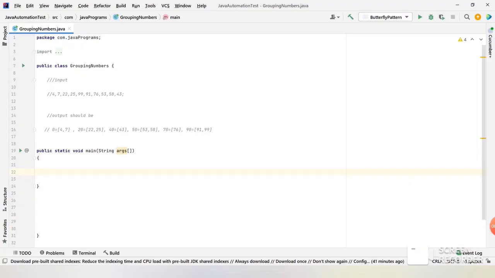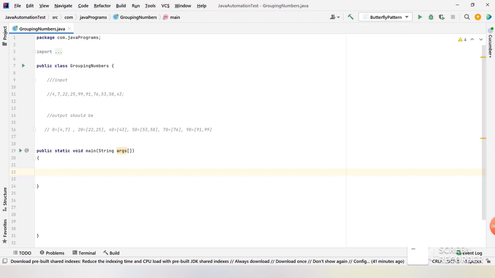Let me start implementing with the collections concept. Later, I will derive it into Java 8 streams, and we will minimize the code and write it in a more sophisticated way. First of all, I will show you how to write it using the collections framework. We have a lot of classes and interfaces in collections. I'm going to use ArrayList and HashMap here.